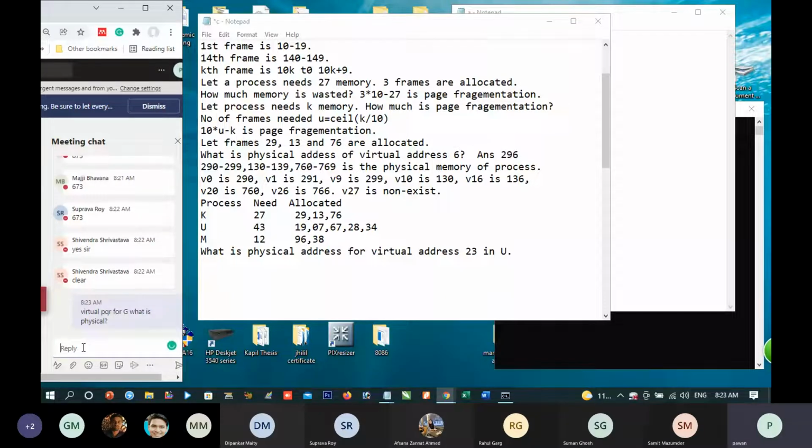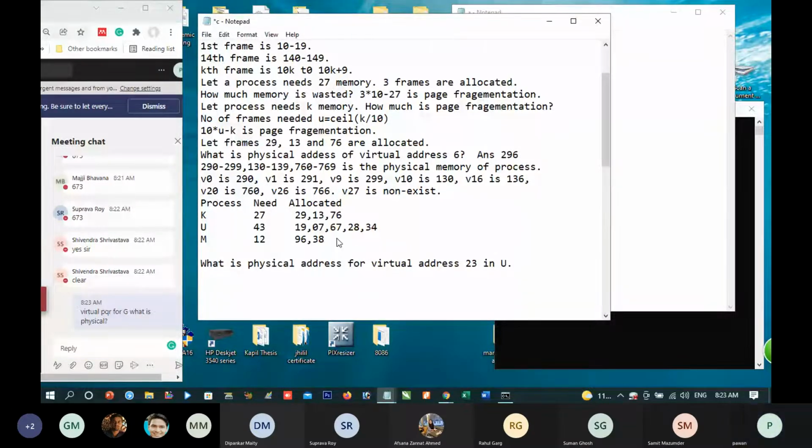Okay, now we shall see a general formula: how to convert a virtual address to a physical address. Suppose a process Y needs 143 memory. It will be allotted 15 frames.